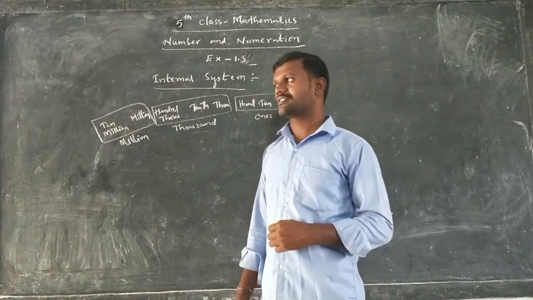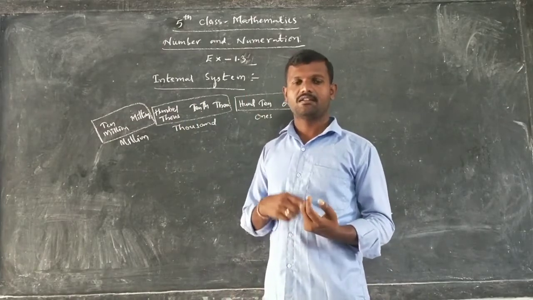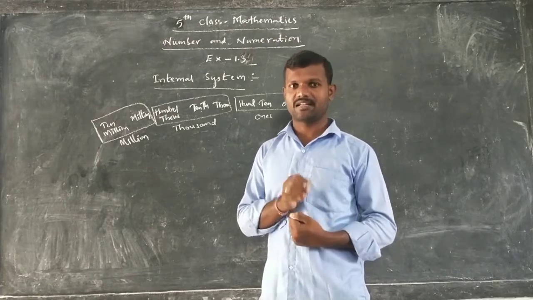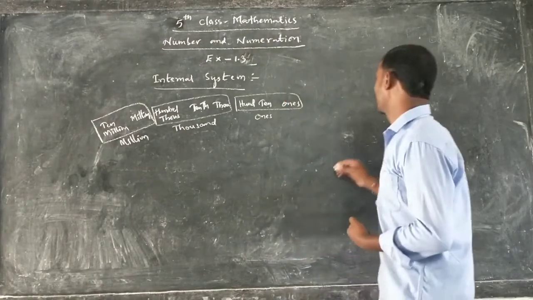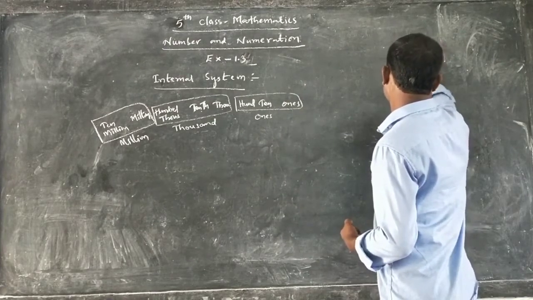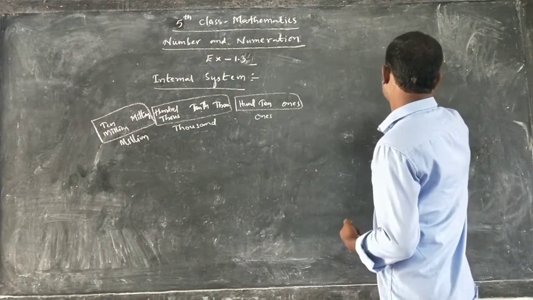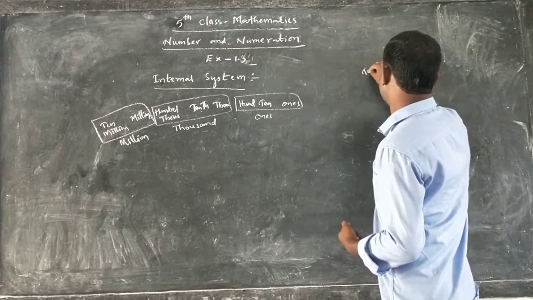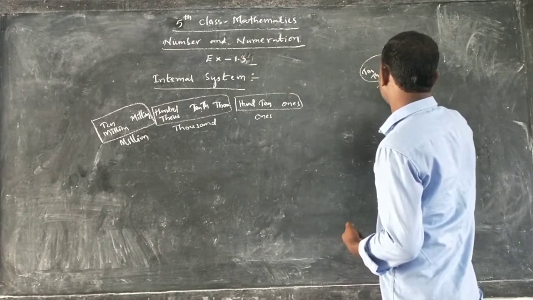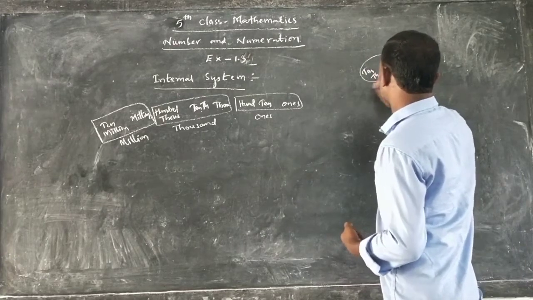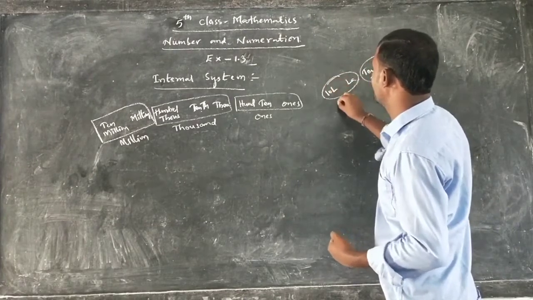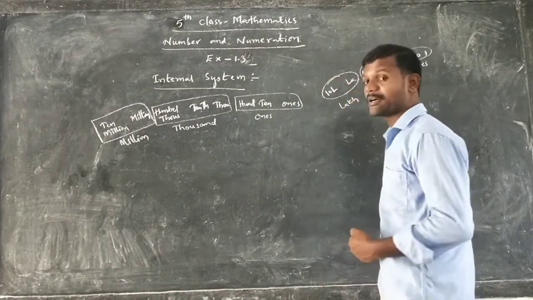But in our national system, what? Ones period, thousands period, lakhs period, crores period, like that. Ones, tens and hundreds, these 3 come into which period? Ones period. Next, thousands and 10,000s, these 2 come into the thousands period. Next, lakhs, 10 lakhs. These two come into the lakhs period, in our national system.